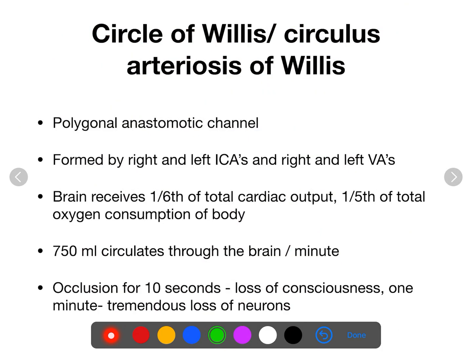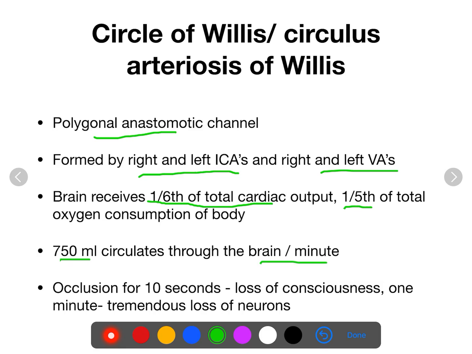Now a few points about the circle of Willis. As I said, it is a polygonal and anastomotic channel formed by right and left internal carotid arteries and right and left vertebral arteries. The brain receives 1/6 of the total cardiac output, and 1/5 of the total oxygen consumption of the body is by the brain. 750 ml of blood circulates through the brain per minute.